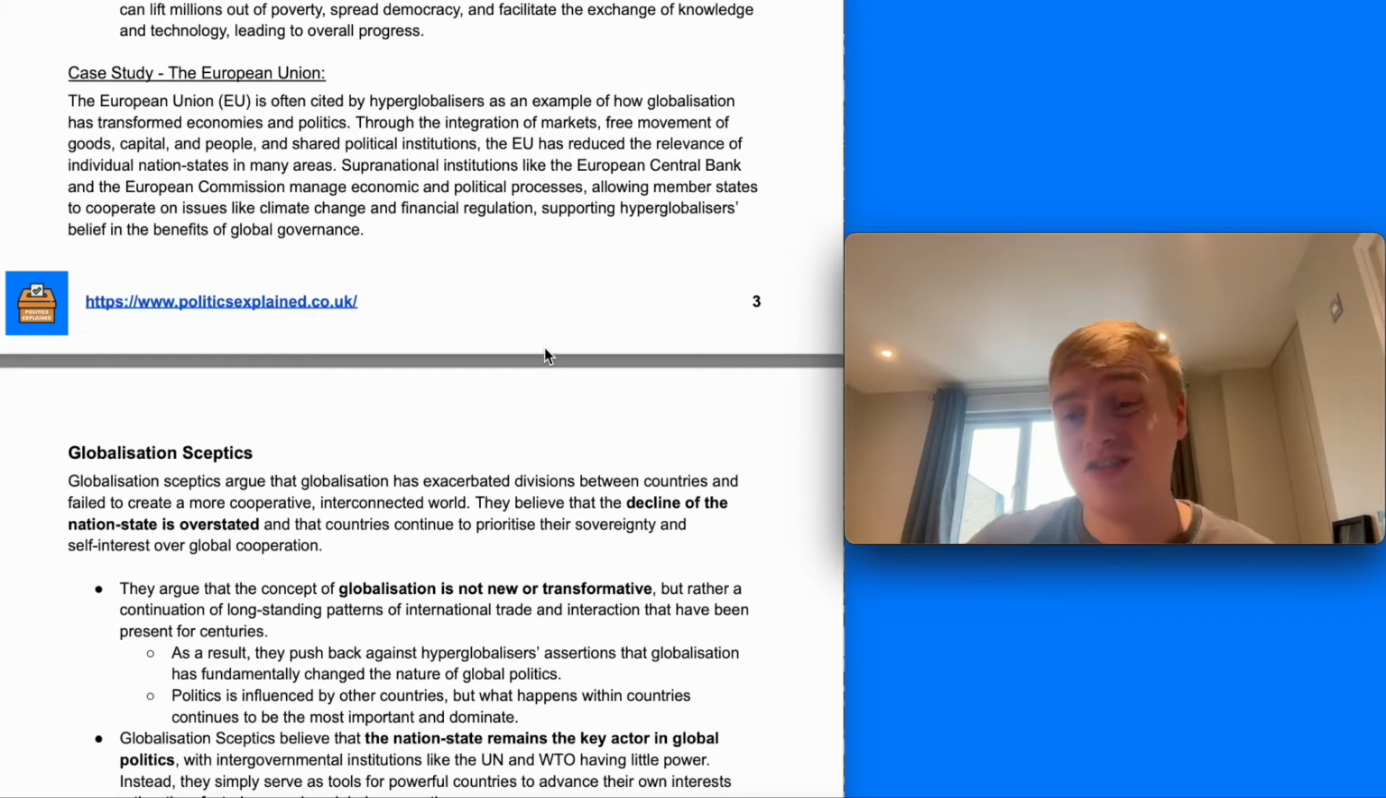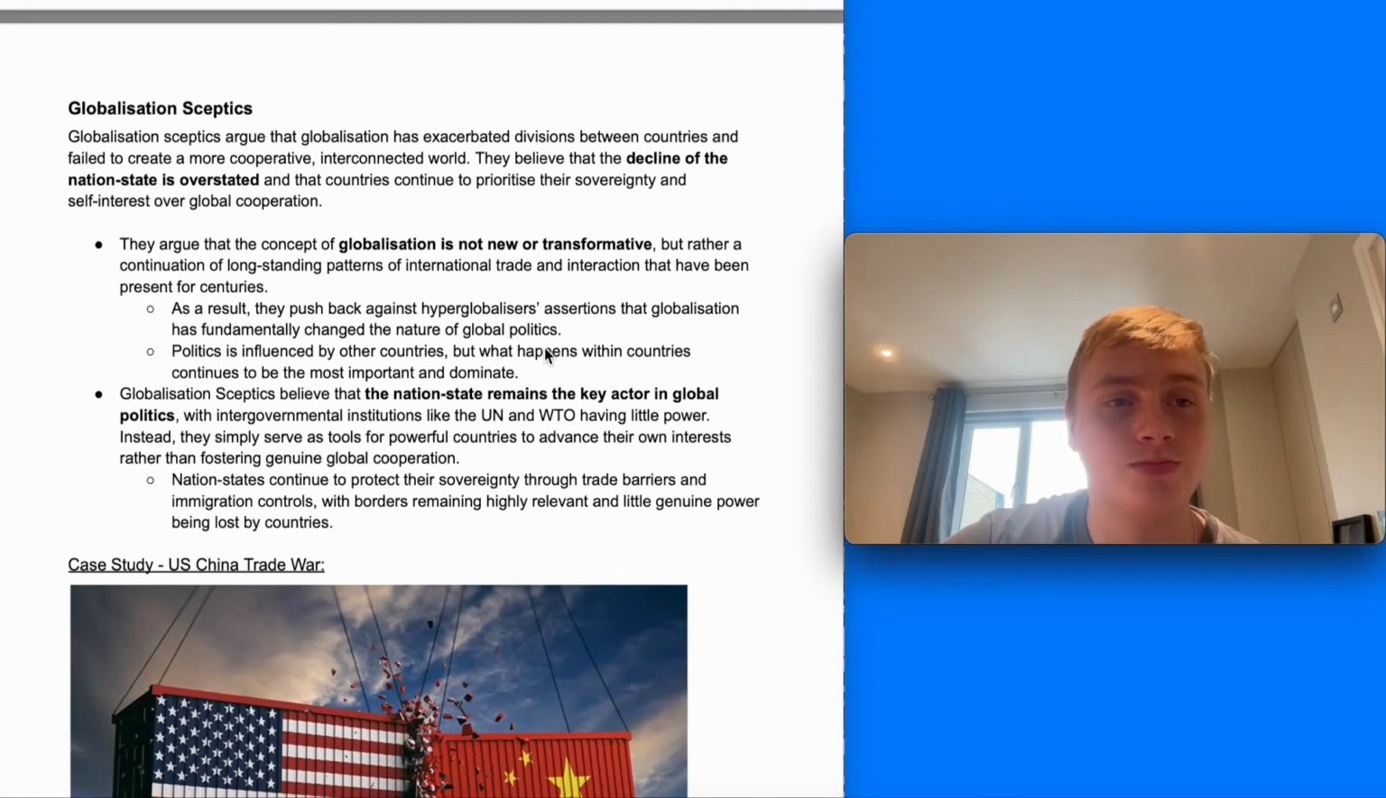The European Union is often cited as a case study by hyperglobalisers as how globalisation can really transform economies and politics. Through the real integration and cooperation of markets, free movement of goods, capital and people across the European Union, it's reduced the relevance of individual nation states in many areas, particularly economically and in terms of trade, while supranational institutions like the European Central Bank and the European Commission really manage economic and political processes and have a lot more power. Again, we'll look at that in way more detail in the video on the European Union, so you'll be able to use that even better as a case study later on.